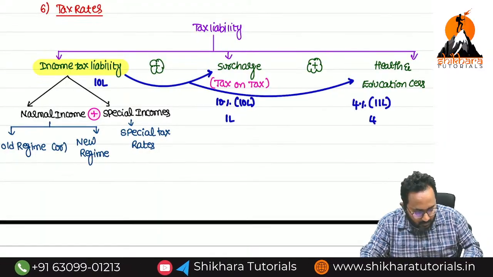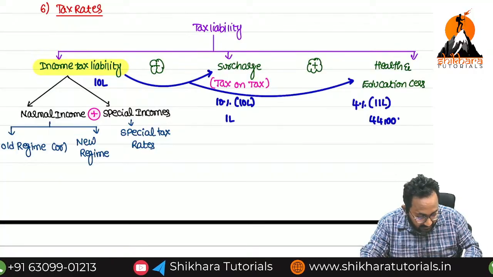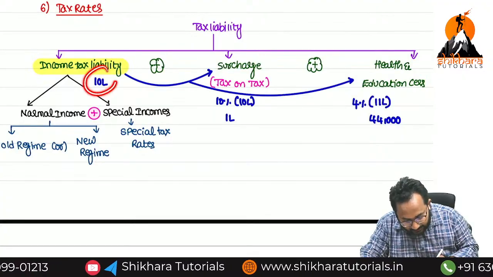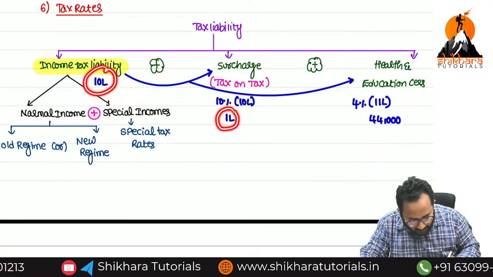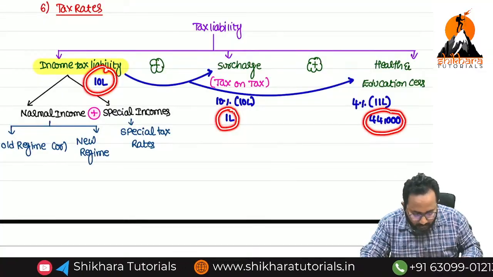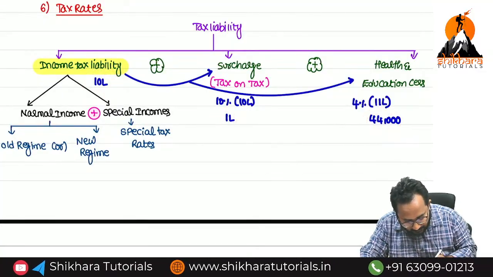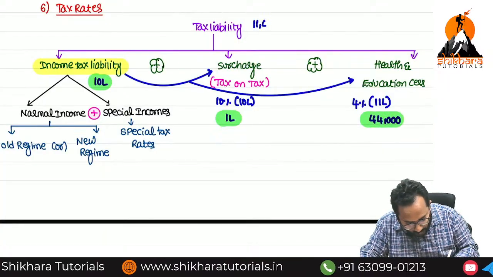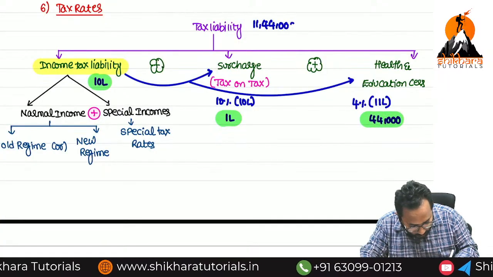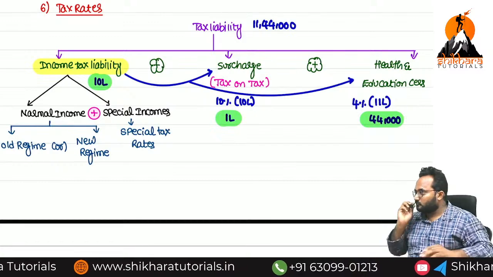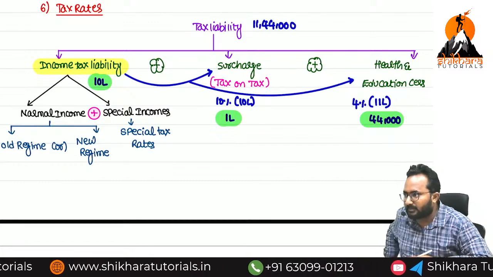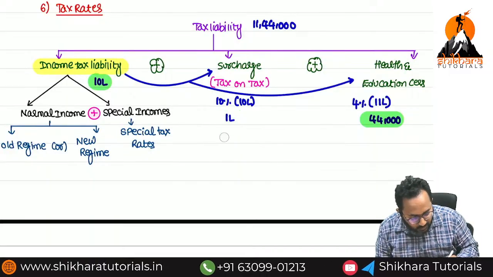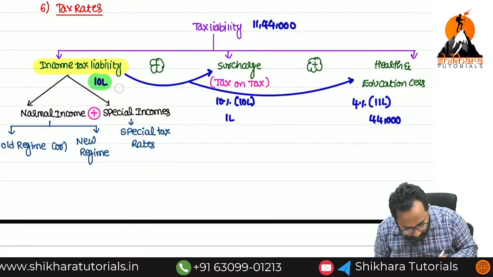44,000. Now, if any person asks about the tax liability, you have to say 10 lakhs plus 1 lakh plus 44,000. How much amount, ma? 11 lakh 44,000 you have to pay. Do you understand, ma? Again I am repeating. If you understand this, then you can remember it for a long time.